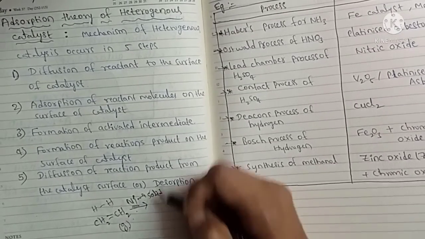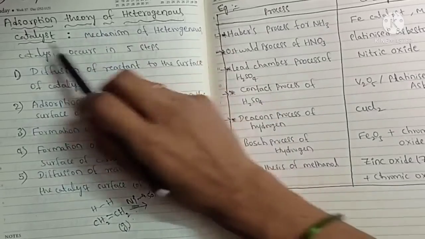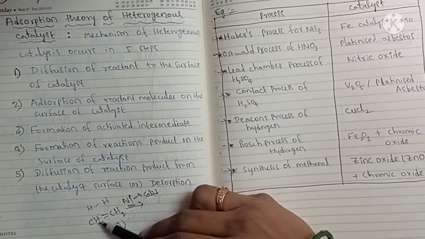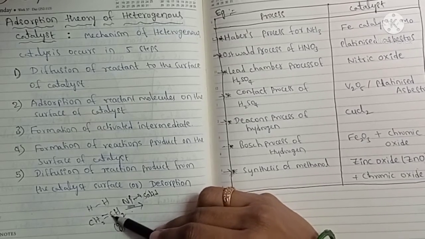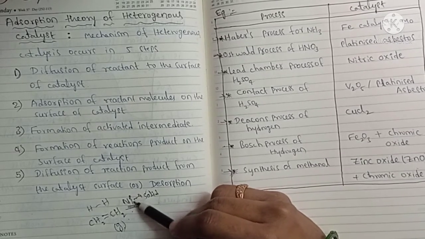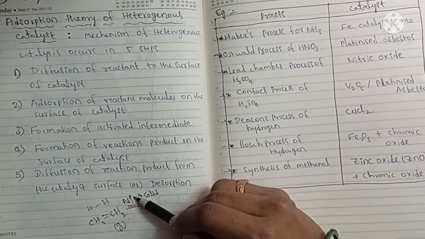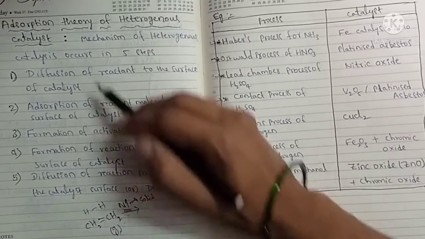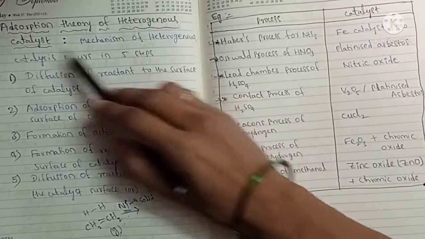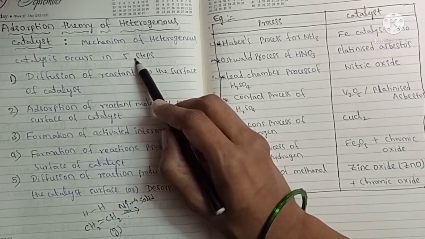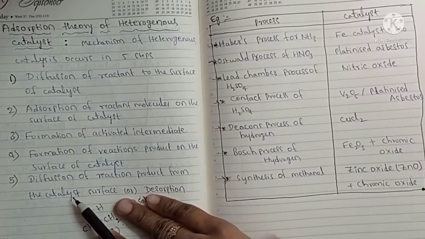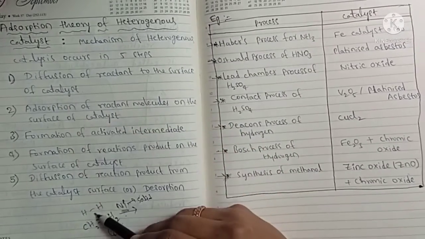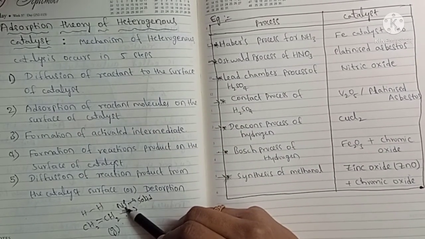Let us see the mechanism. So adsorption theory of heterogeneous catalyst. In this, the reactants are adsorbed onto the surface of the catalyst. So this gas will be adsorbed onto the catalyst surface. So catalyst here provides the surface to adsorb the ethylene gas. So it is an adsorption process. So let us see the mechanism of heterogeneous catalysis. So it occurs in 5 steps. The first step is diffusion of reactants to the surface of catalyst. So this gas diffuses onto the solid surface.